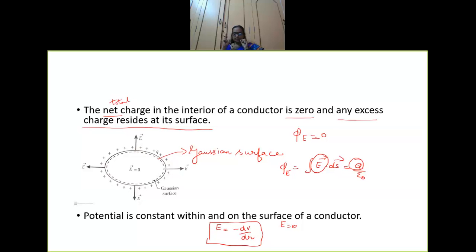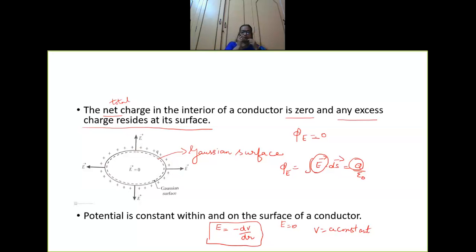You remember the point? No work is done in moving a test charge within the conductor and on its surface, right? Yes, there is no work done. So, when there is no work done, what is not there? Potential difference will not be there, and hence we can say that V is a constant. V is nothing but potential. If there is no potential difference, then potential remains constant.